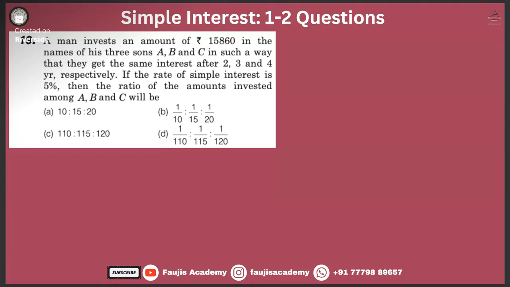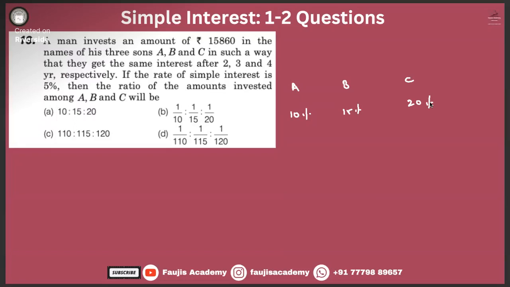Sir, we know that A plus B plus C is equal to 15,860. And also we know the rate is 5% for everybody. So we have to equate the values, 5% into 2 into X. Right.